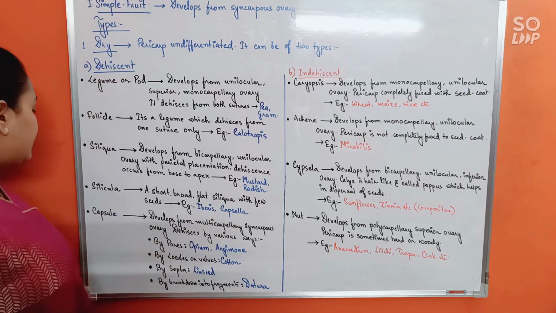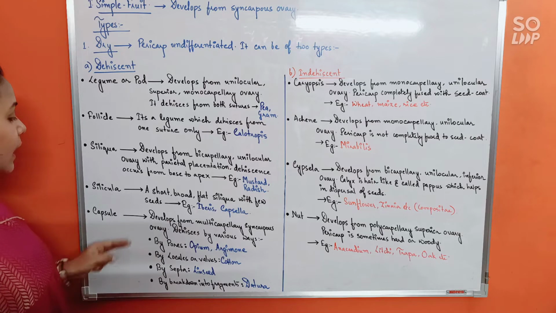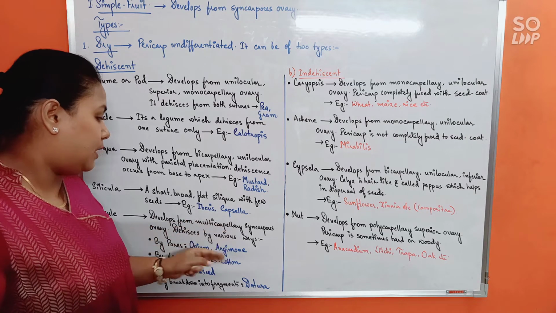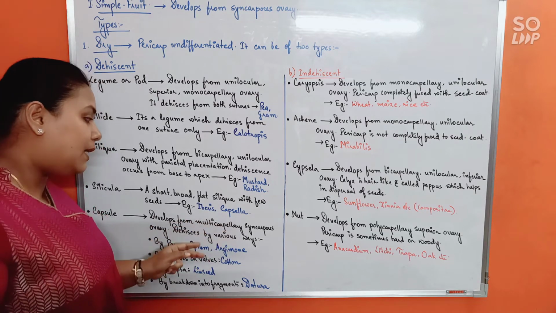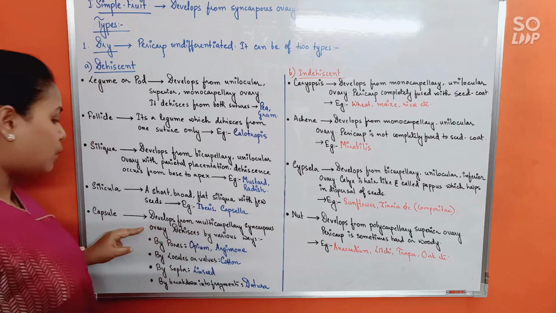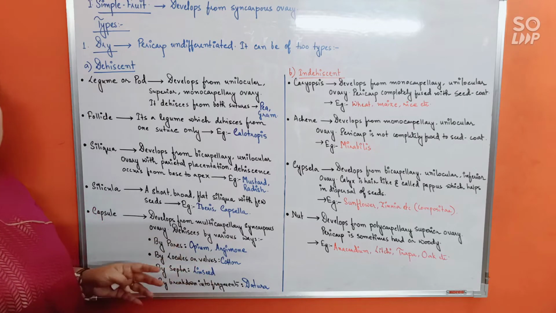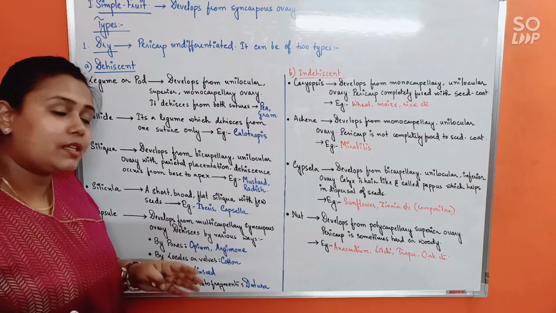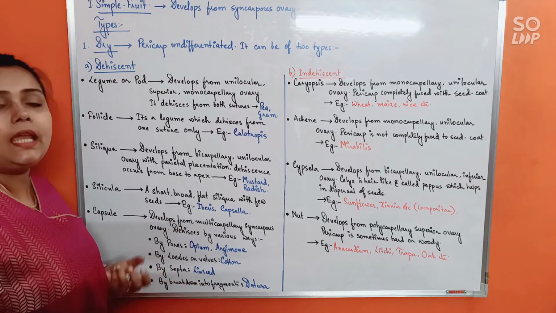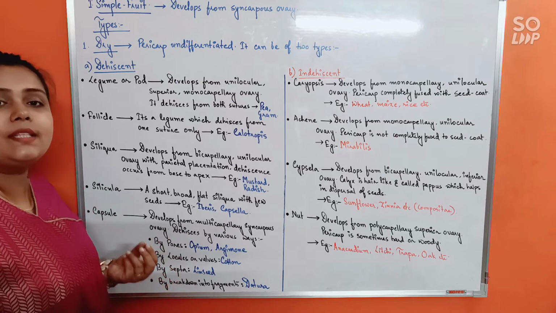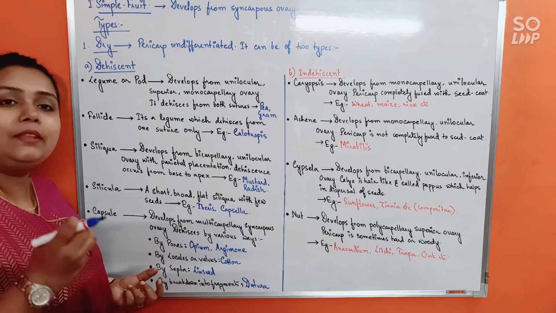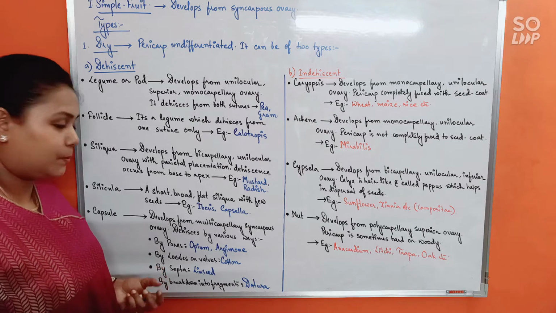Okay. Next, capsule. It develops from multicarpillary, means many carpels, multicarpillary, syncarpous ovary. Dehiscence may occur in various ways. Breakdown of the fruit can occur by pores. At maturity, certain pores will be formed and through those pores, the seeds would be dispersed.